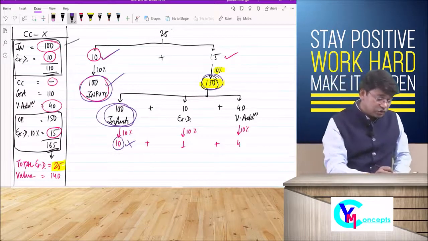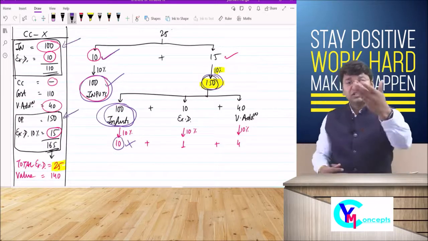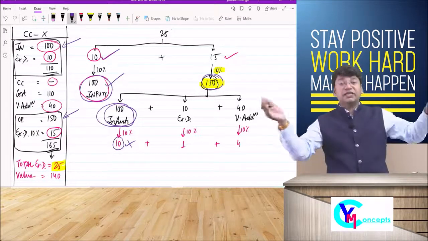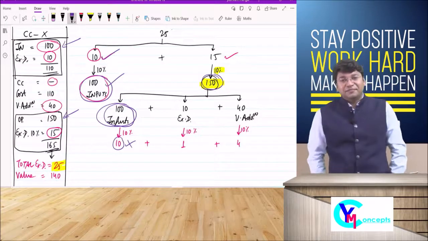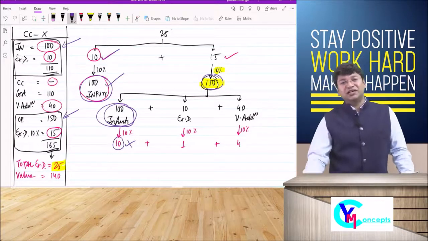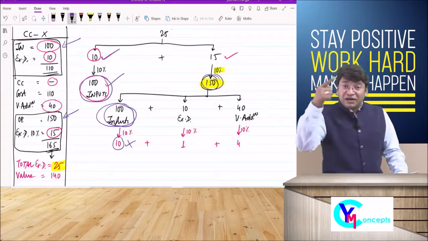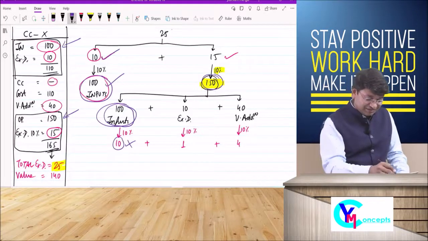I have taken only two steps here. One more step will be added, then triple taxation, 4-time taxation, 5-time taxation. That's why it is called multiple taxation. On the same amount of rupees 100, the government is charging tax multiple times. This is what is called multiple taxation.